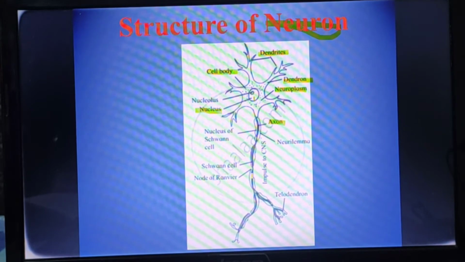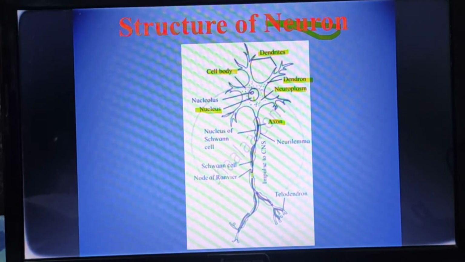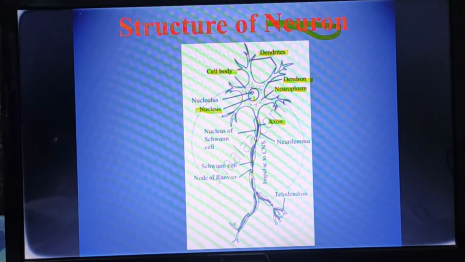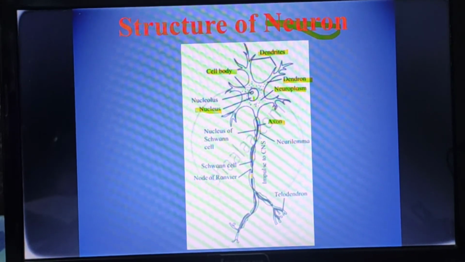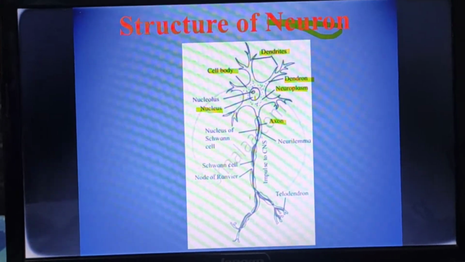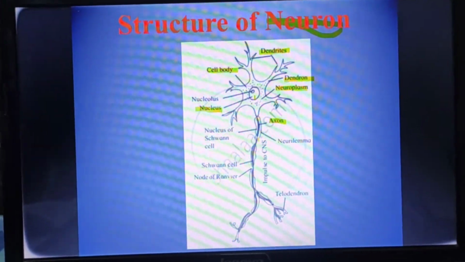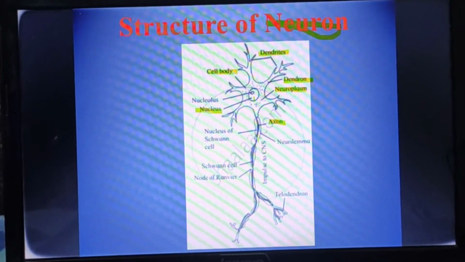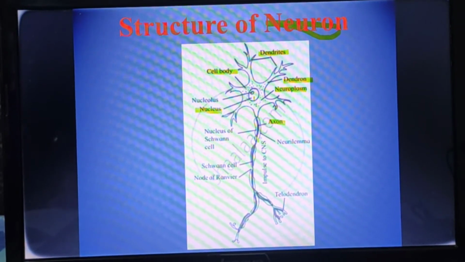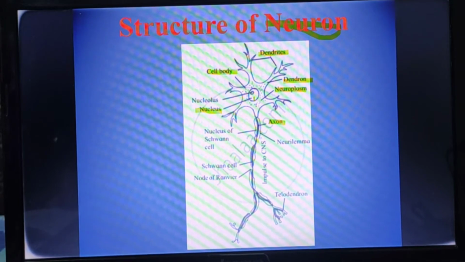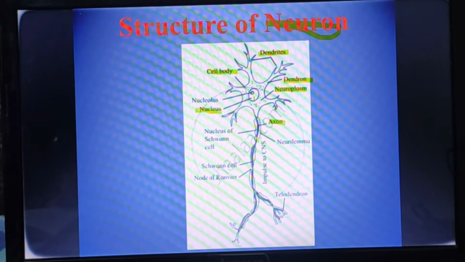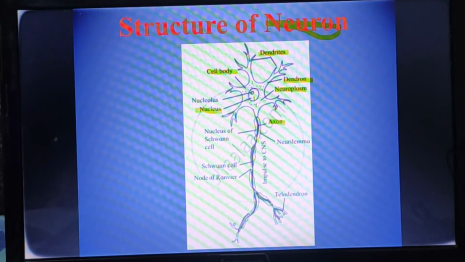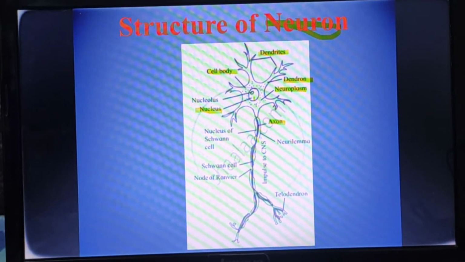And this axon is connected to a particular fatty sheath, and this fatty sheath is called the myelin sheath, and the outer covering of this myelin sheath is called the neurilemma. This myelin sheath and neurilemma are parts of the Schwann cell.